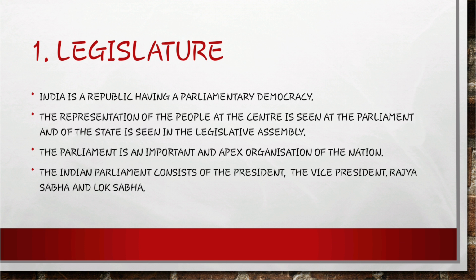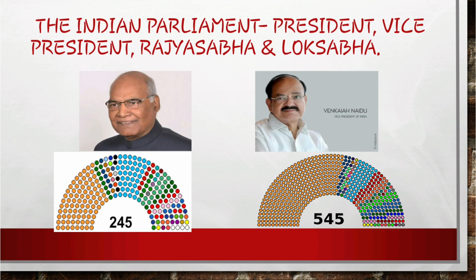The Rajya Sabha, or the Council of State, is the upper house of our parliament. It currently has a maximum membership of 245 members, of which 233 are elected by the legislatures of the states and union territories.